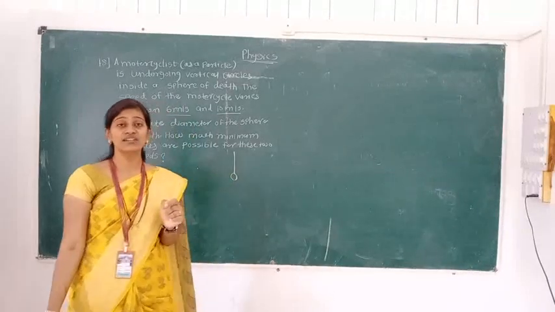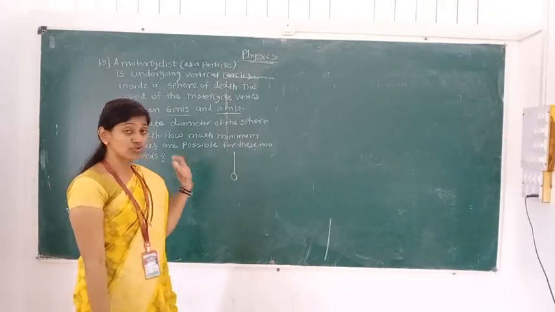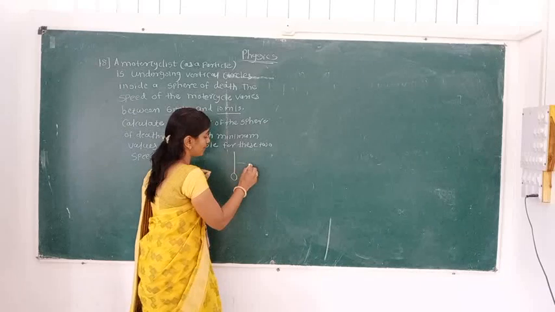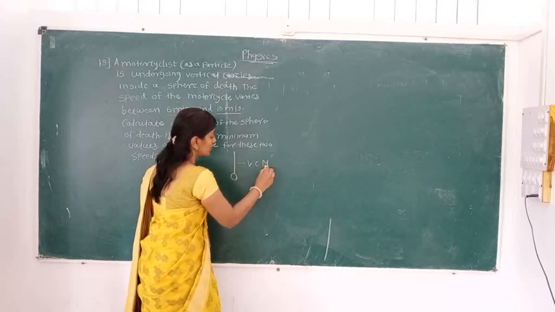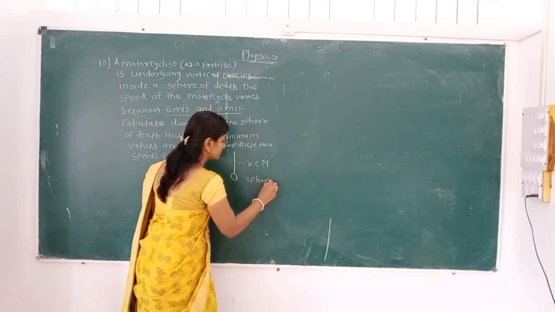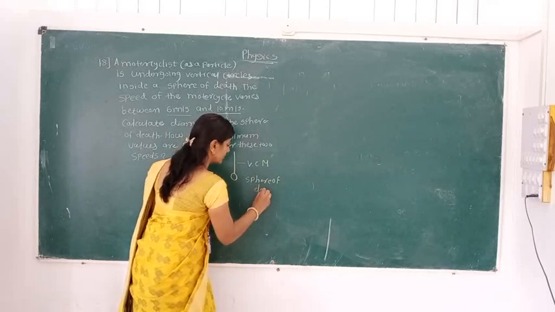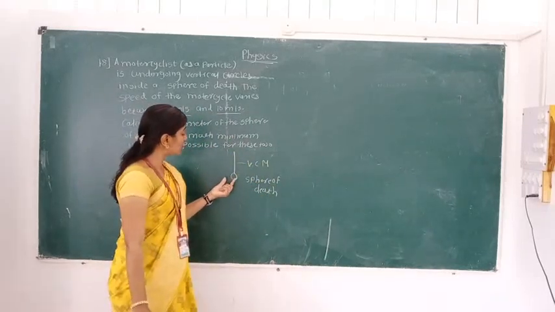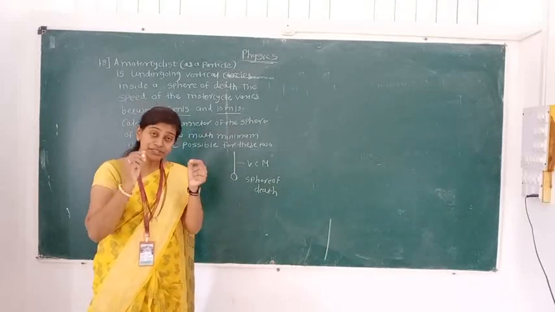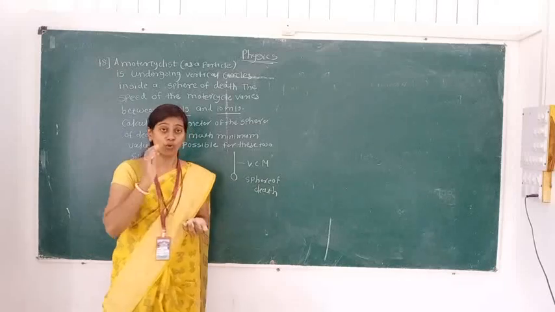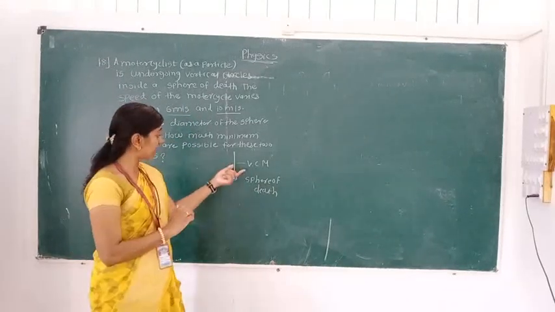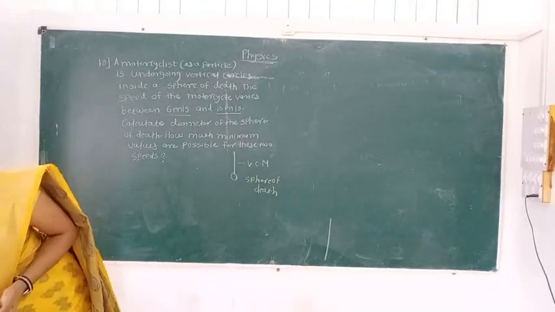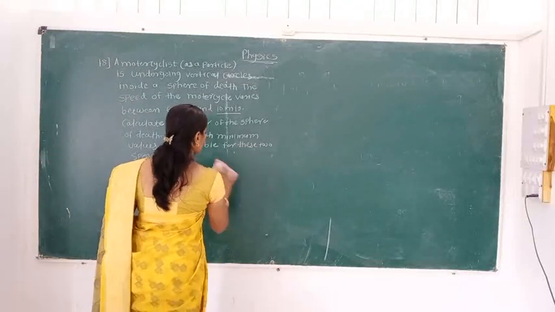Another application we learn is the stunt, the Maut Ka Gola, the sphere of death. The vertical circular motion of the bob is similar to the sphere of death. Whatever dynamics of the VCM are performed by the bob connected to the string, the same dynamics are present in the sphere of death. Only the tension is replaced by the normal reaction. First of all, we will draw the diagram as per the given information.